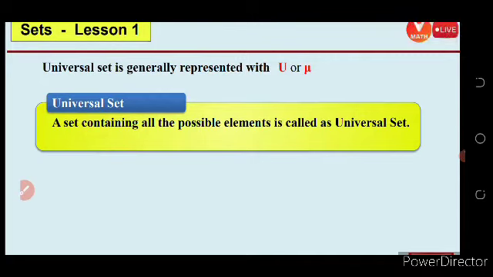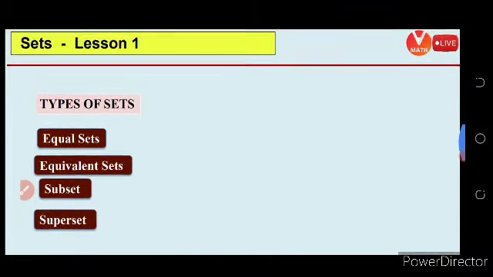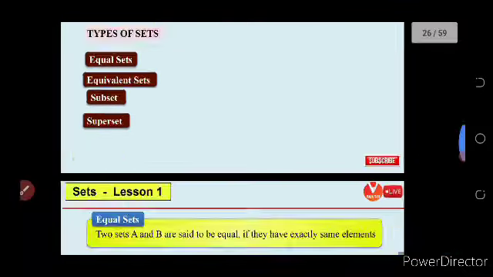A set containing all possible elements. If we consider how many months are there, there are 12 months. So what are the names of the 12 months? If we write all the 12 months, then this is a universal set, because it contains all the possible elements. Then types of sets: equal sets, equivalent sets, subsets, superset.